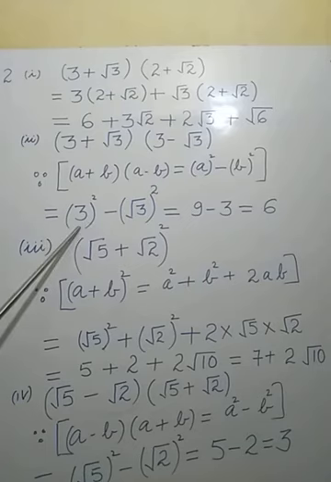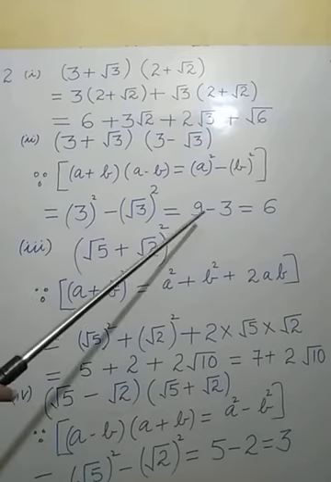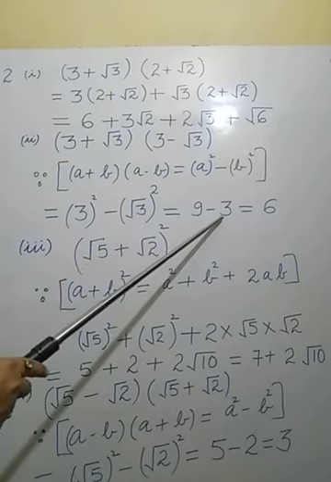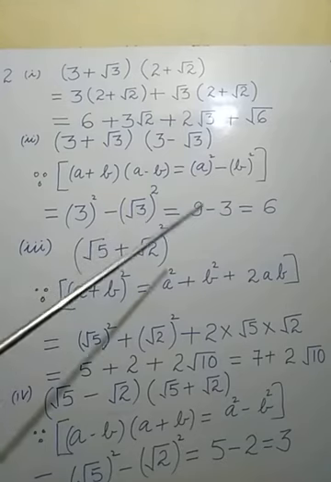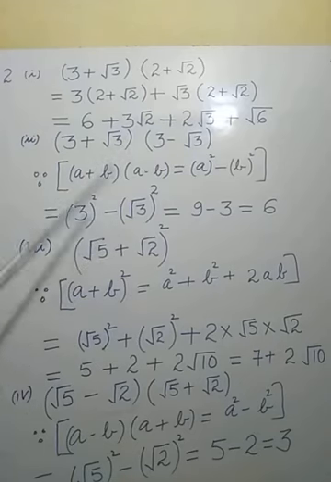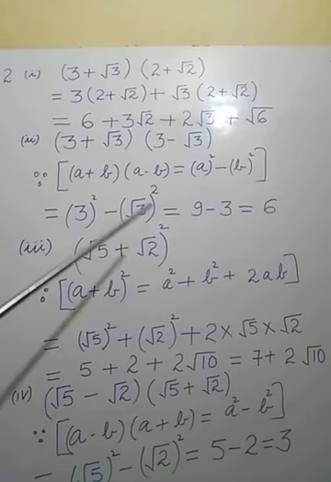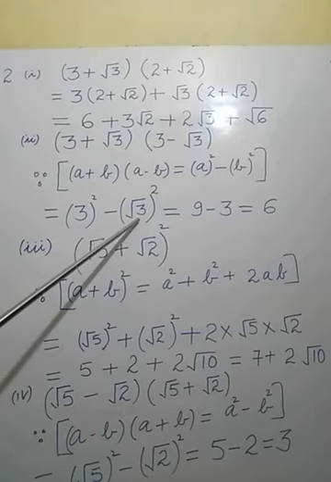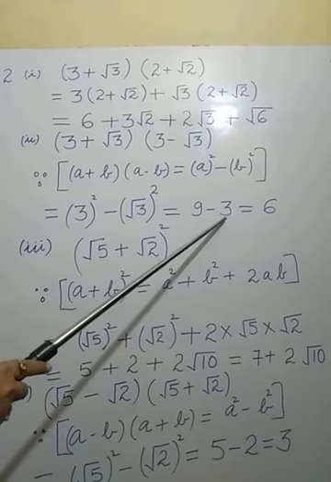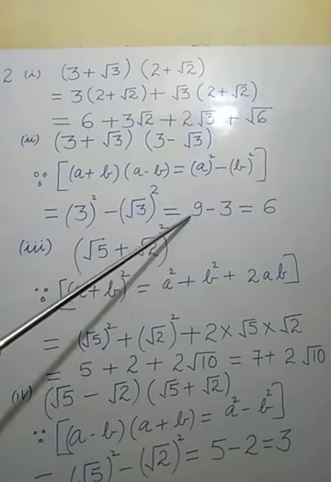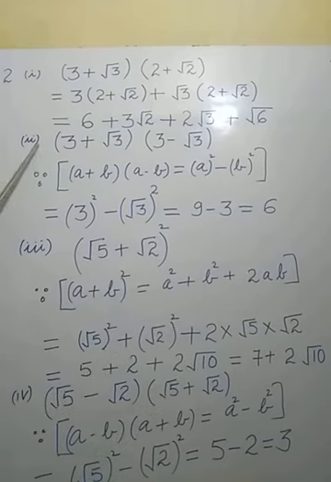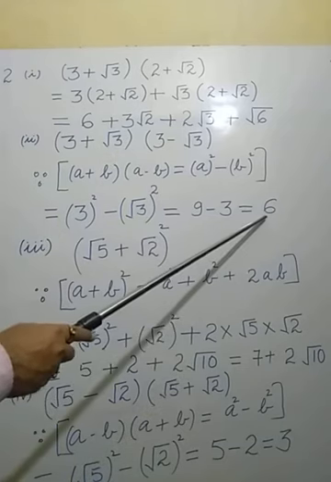Now the square of 3 is 3 into 3, that is equal to 9, and the square of under root 3 is what? 3, because that will come as under root 3 into under root 3, and that will be in pair form. If pair form is found, we go out of the square root. From each pair we take only one element, so under root 3 square equals 3. Now it is 9 minus 3, means 3 subtracted from 9. So what will be the result? It will be equal to 6. Means if this is simplified, the result will be 6.